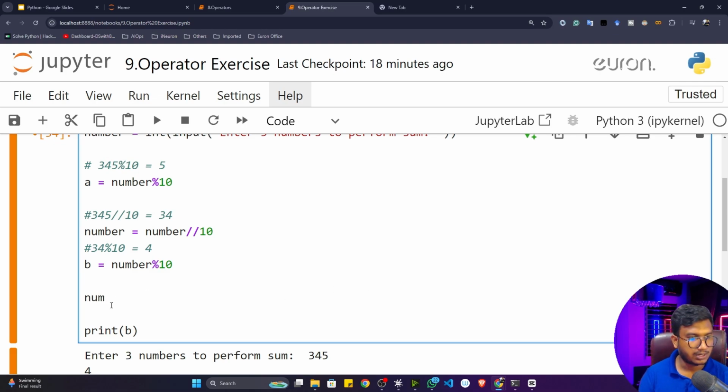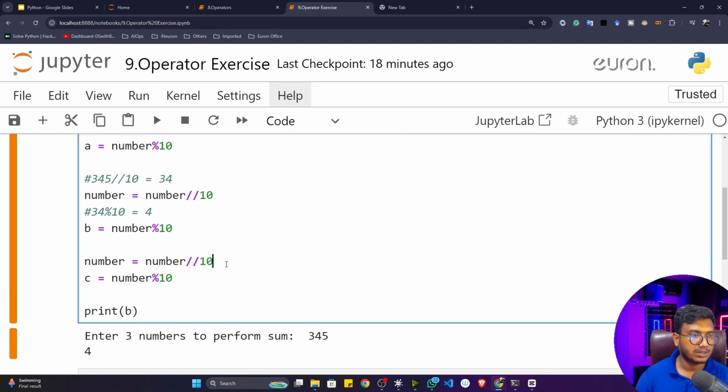I'll first of all take this particular number, I will perform integer division with the help of 10. So it will give me the number again. Then the number I got, I'll perform the modulus with the help of 10. And this will give me the C, that means the last value.